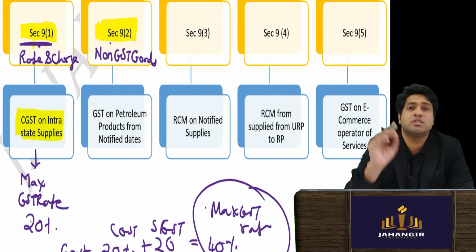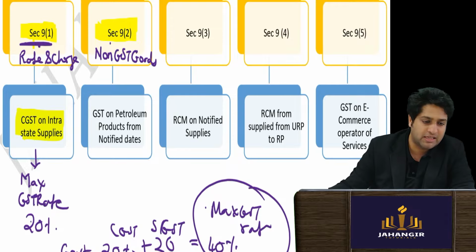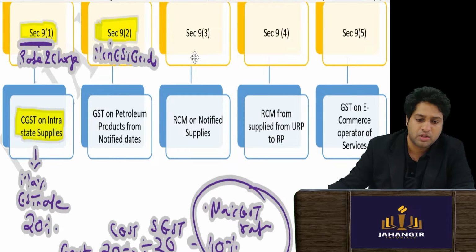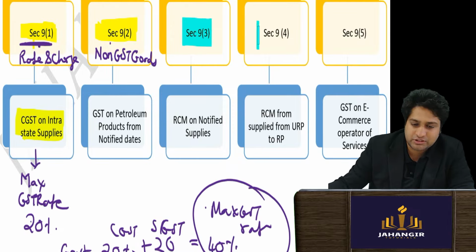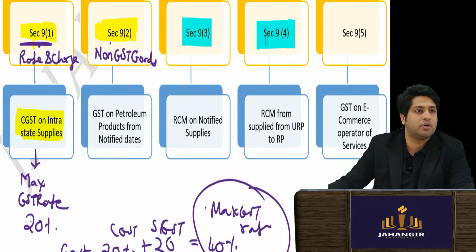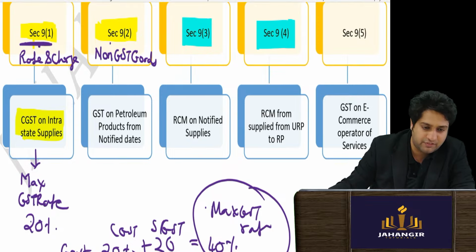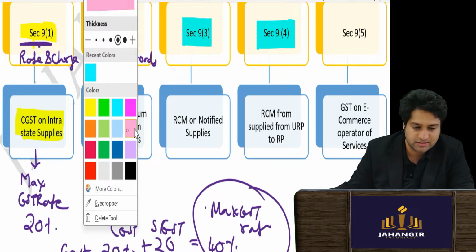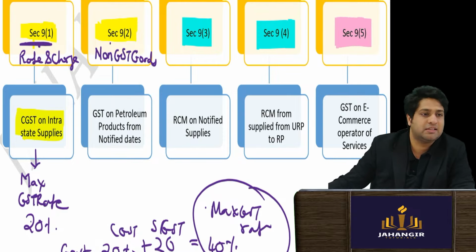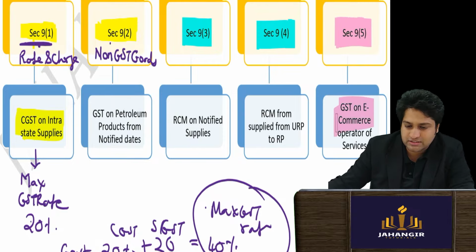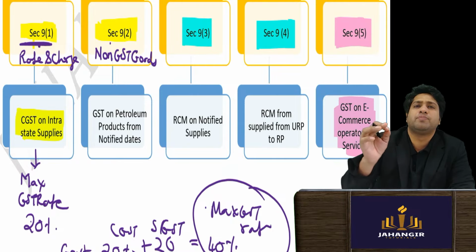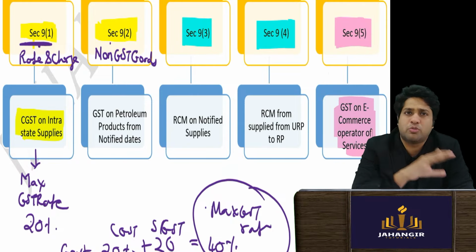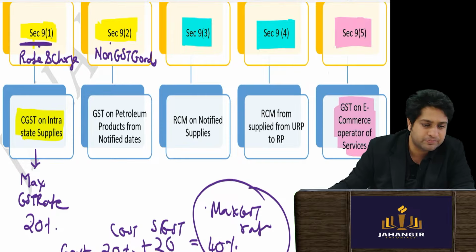Then comes two important points and subsections which you need to know. That is section 9 subsection 3 and 9 subsection 4. And 9 subsection 5 is also very interesting. This is called as GST on e-commerce on services. So e-commerce operators for services. Let's see.